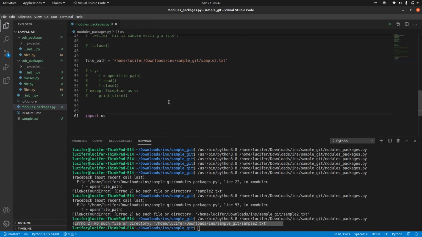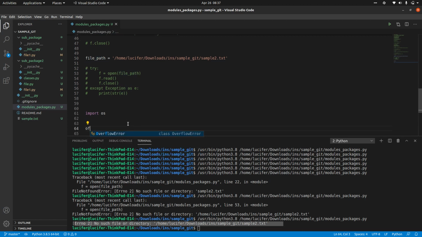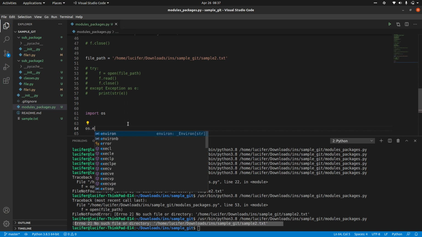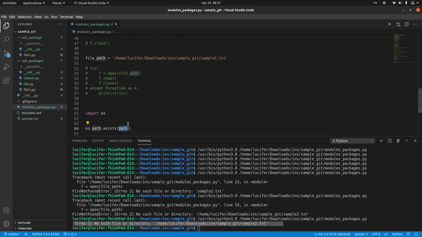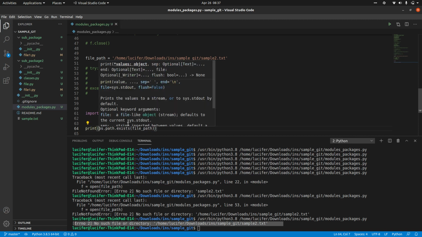So what we will check is if the file exists or not. So os dot exists, or I think os dot path dot exists, and you will have to give the file path. It will not print anything else, it will just print true or false.